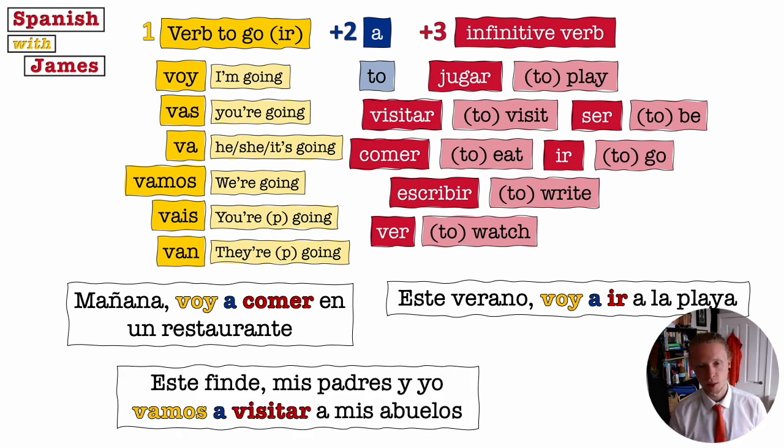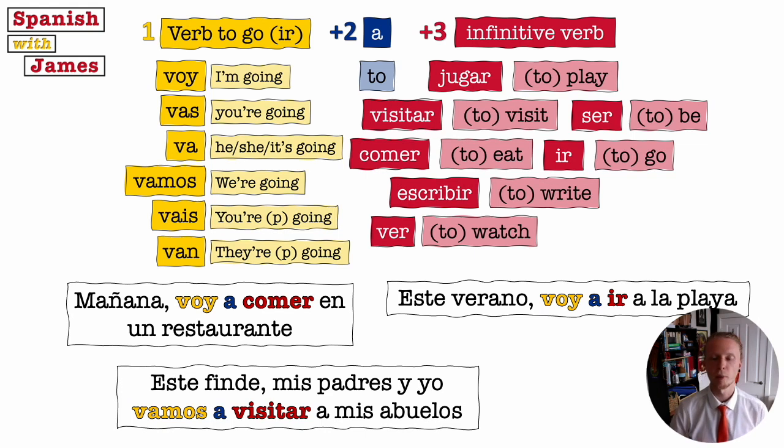Este fin de, short for este fin de semana, this weekend. Mis padres y yo vamos a visitar a mis abuelos. Pause the video or just take a moment to think. This weekend, my parents and I are going to visit my grandparents. Now, I could say my parents and I, we're going to visit, because that's literally what it says. But when I've already said the subject, my parents and I, my friends and I, I don't need to repeat the word we.